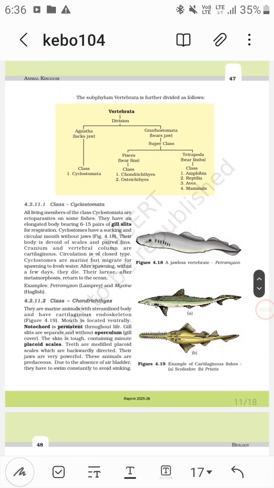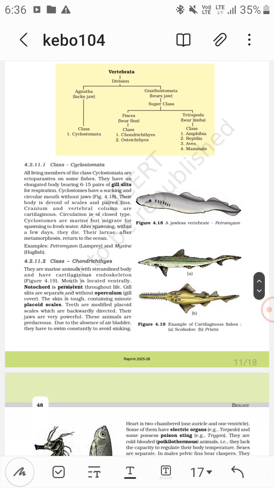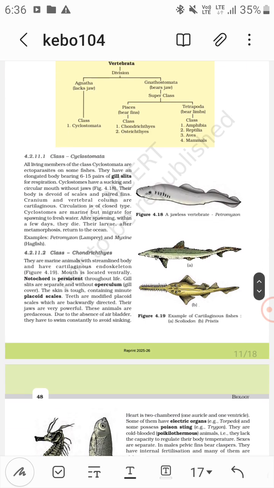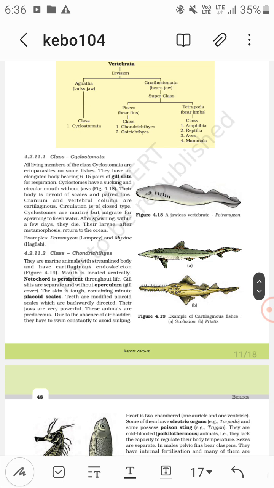And the class Cyclostomata, okay. And then Pisces that bears the fins, that is Chondrichthyes and Osteichthyes, and then Tetrapoda that bears the limbs, okay. And amphibians, reptiles, aves, and mammals.